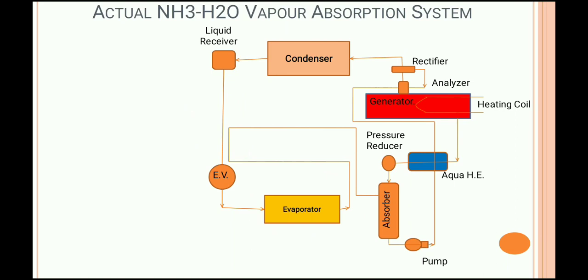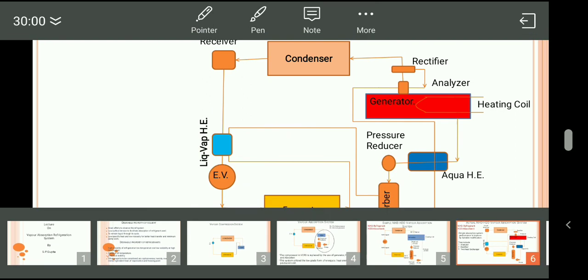Okay, here we are using the liquid vapor heat exchanger. That vapor, that is the refrigerant which is coming out from the evaporator and goes to the absorber through that heat exchanger, is treated as a cold fluid, and that is in the vapor state.